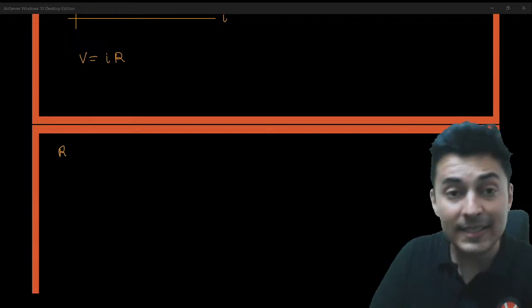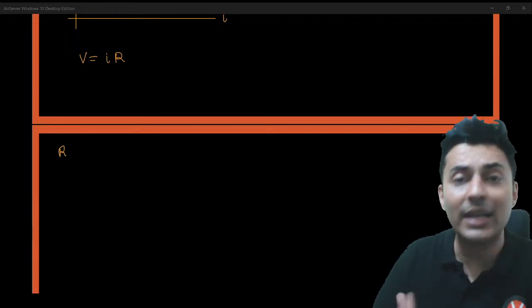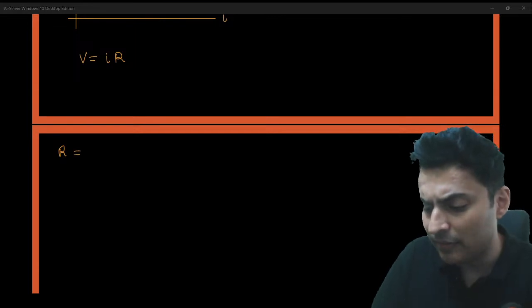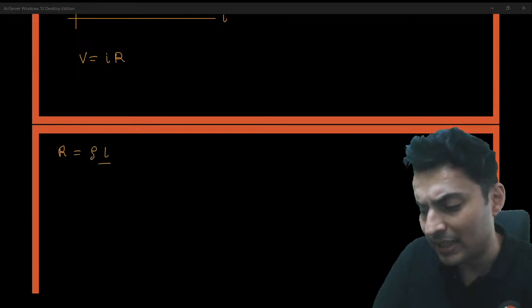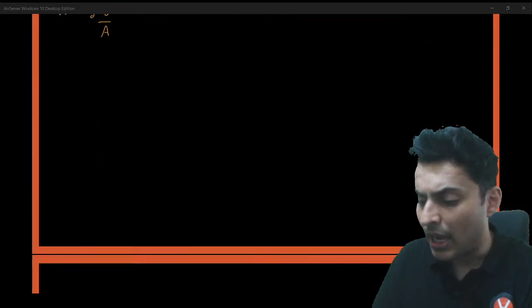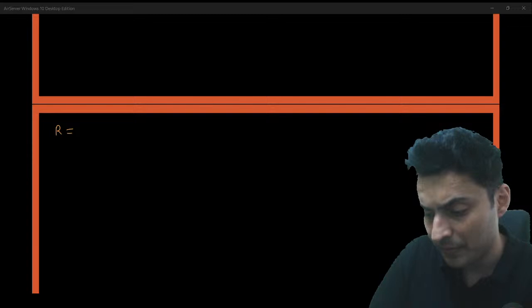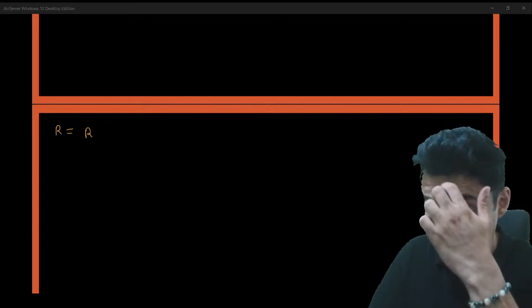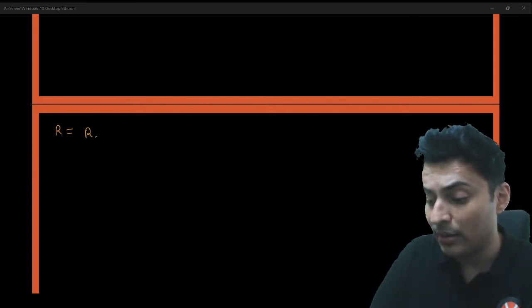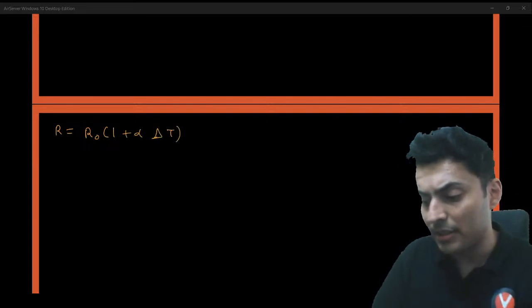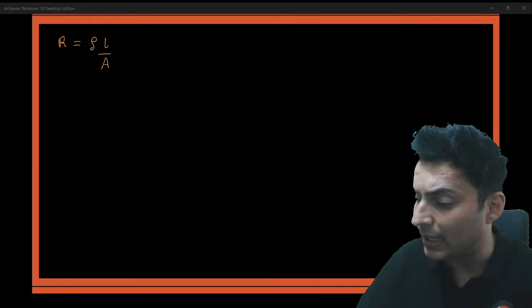How does resistance depend on different things like length, area, temperature? Resistance graph with variations of length and area, and resistance graph with variation of temperature. So let's have a look at both.